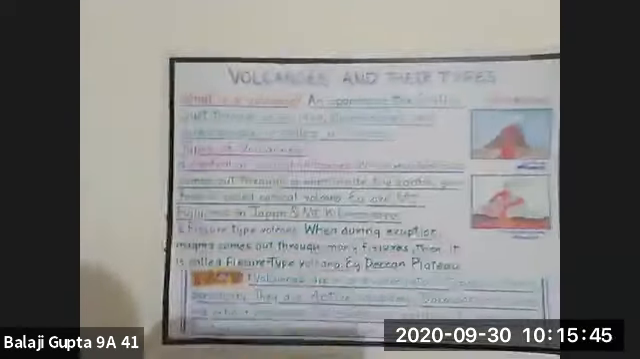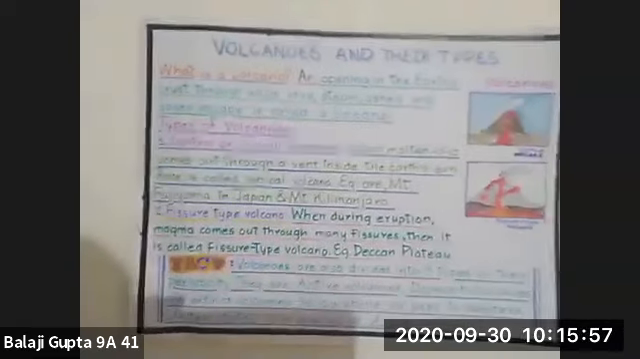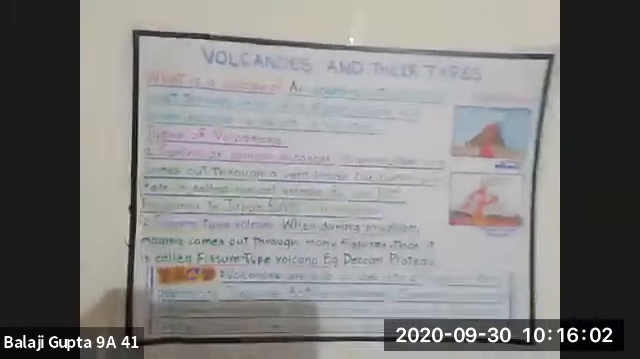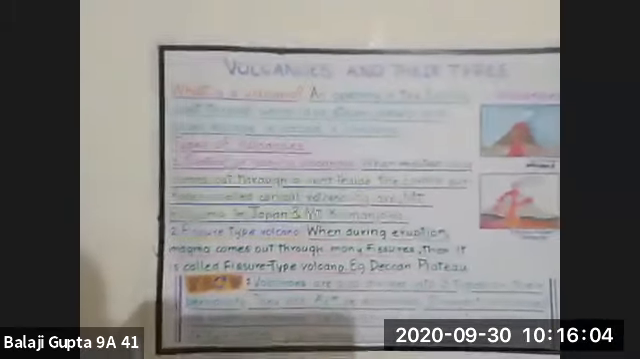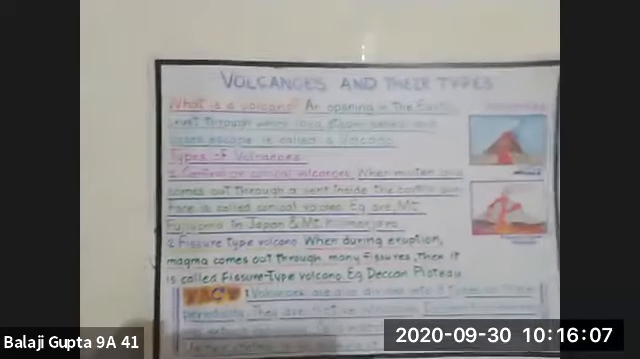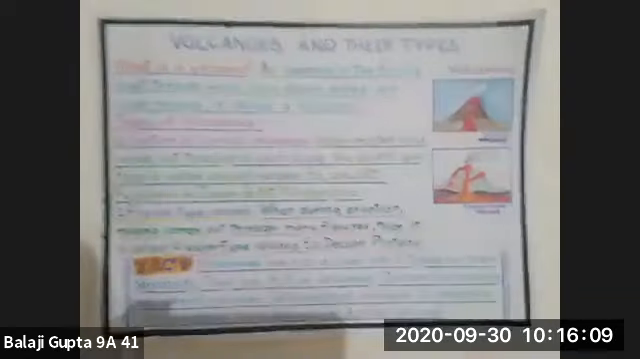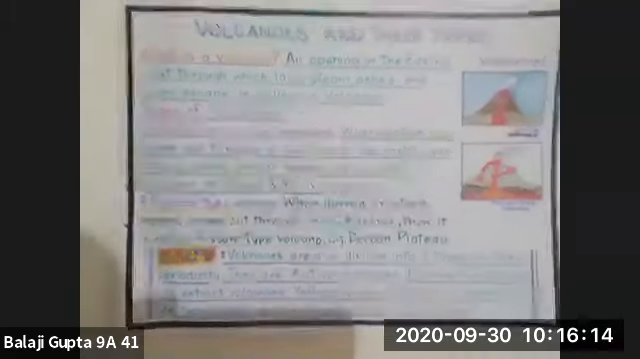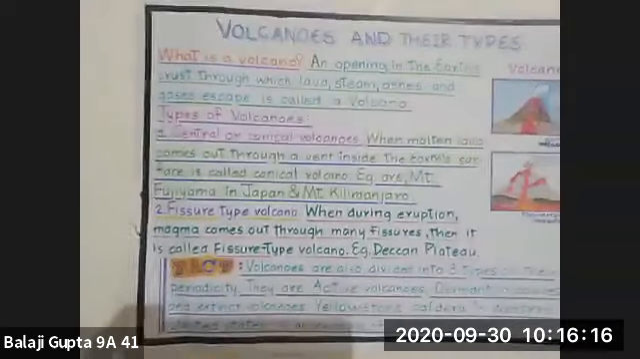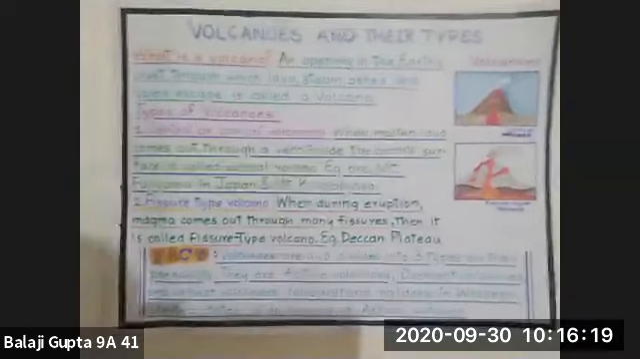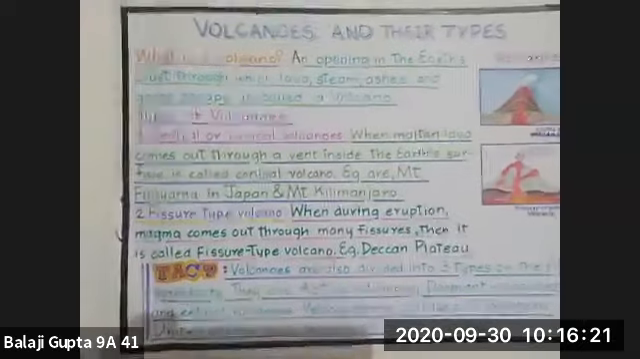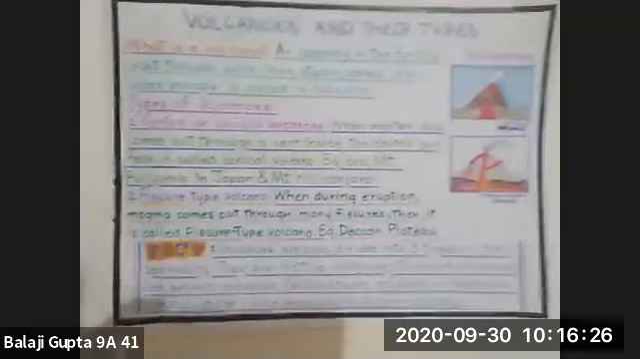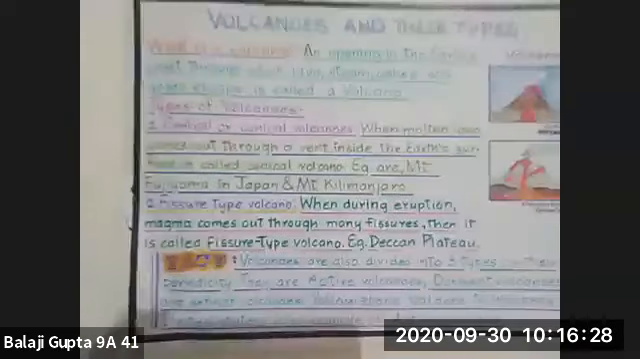There are two types of volcanoes: central or conical volcanoes and fissure type volcanoes. First, let us take into consideration the conical one. When molten lava comes out through only one vent inside the Earth's surface, it is called a conical volcano. Examples are Mount Fujiyama in Japan and Mount Kilimanjaro in Tanzania. The second one is the fissure type volcano. When during an eruption, magma comes out through a number of fissures or cracks, it is called a fissure type volcano. An example is the Deccan Plateau.